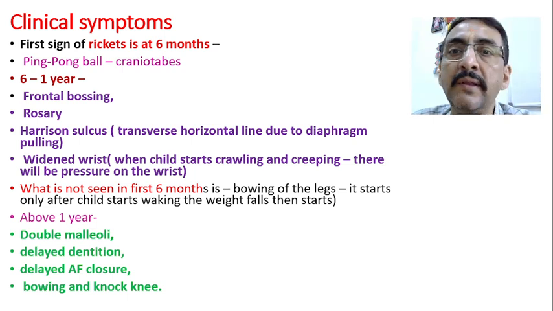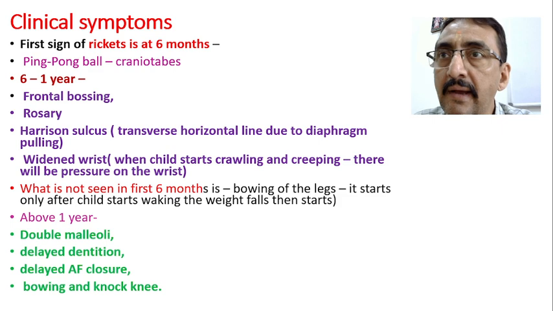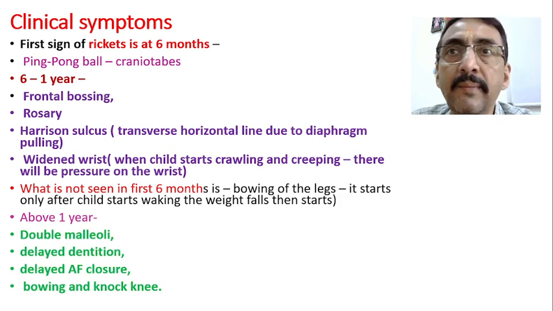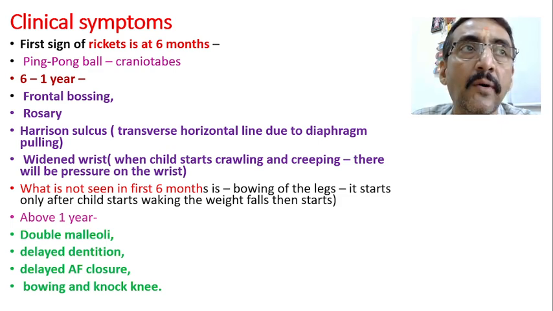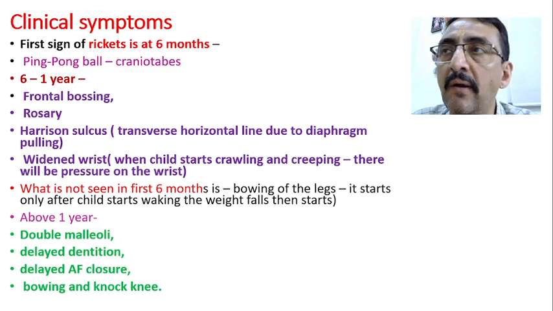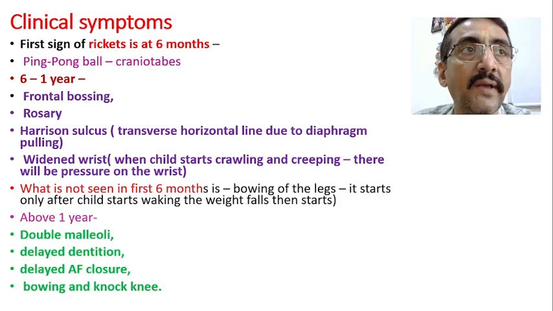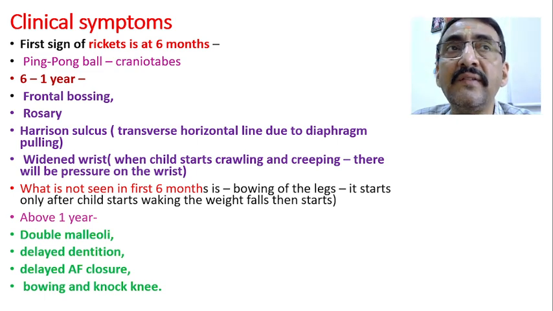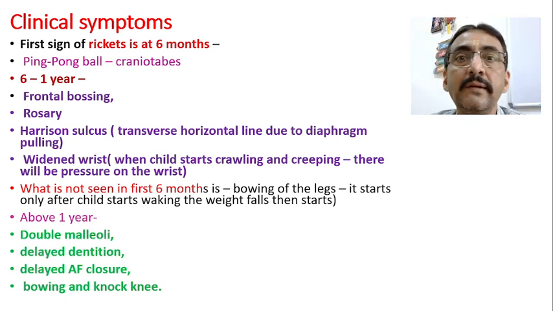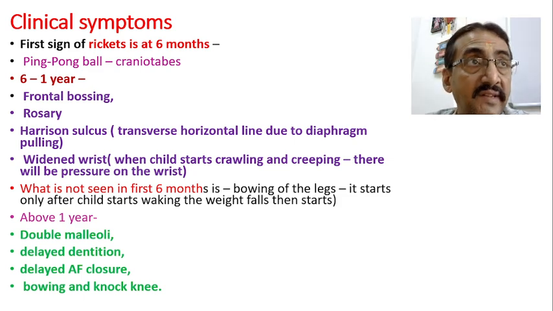So in the cranium, the cranium of the newborn baby is already very soft. It is not completely ossified and mineralized. It is soft. But you will get a ping pong ball like appearance of the cranial bones. That may be considered one of the initial, very primary symptoms. So in the first 6 months you can suspect the disease.